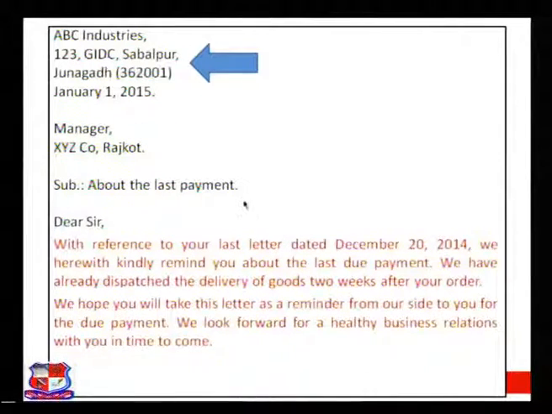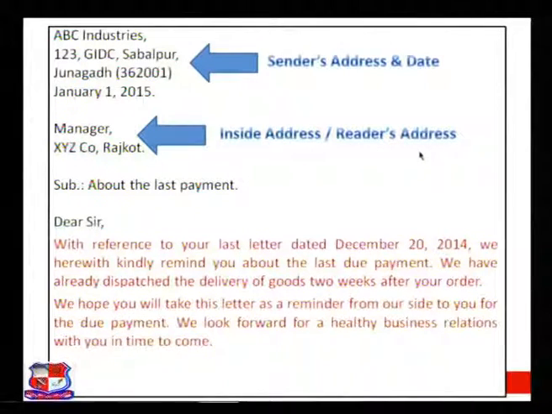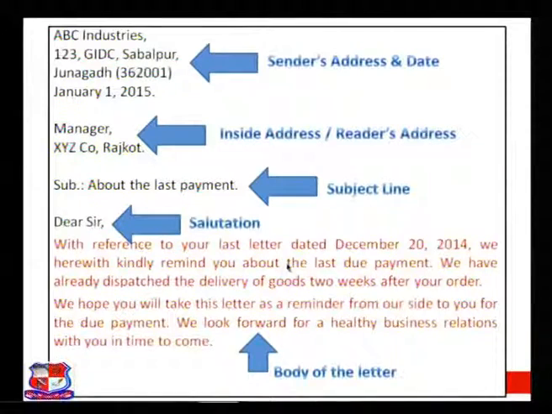For example, this one is called sender's address and date. So in the first part we included both sender's address as well as date. The second part, it is called inside address, or you can say reader's address. This is the identification. Then this is called the subject line. This particular part is called salutation, and this is called body of the letter. So these many parts we understood: sender's address, date, ways of writing date.